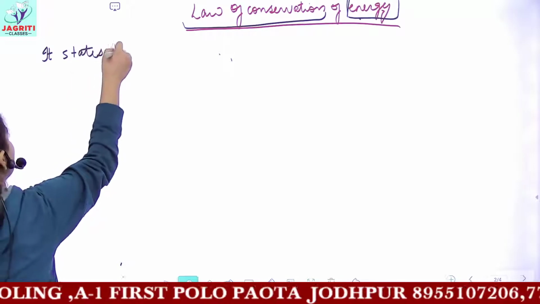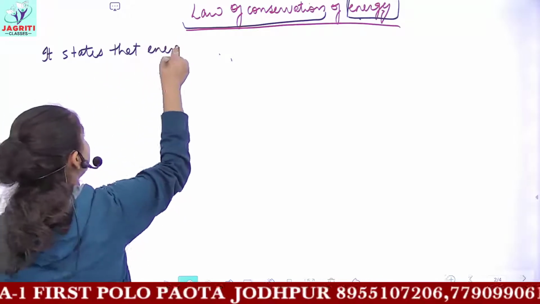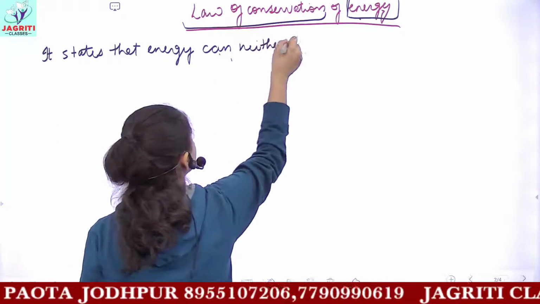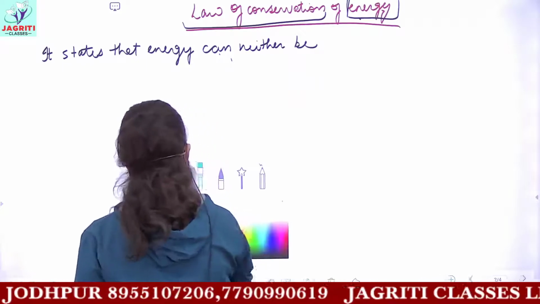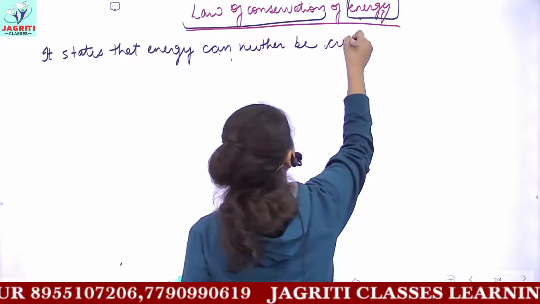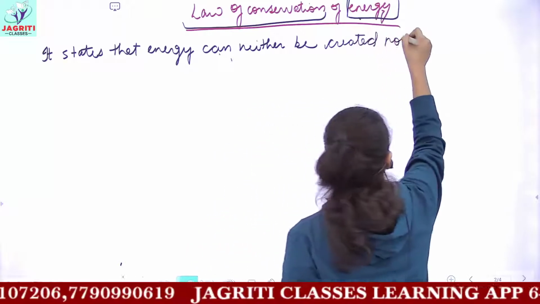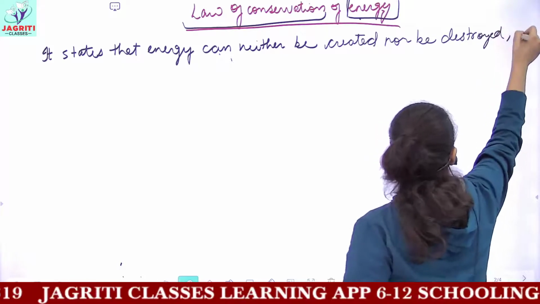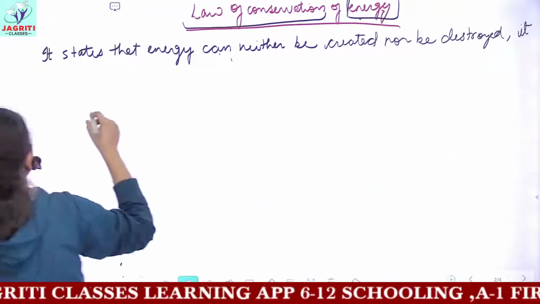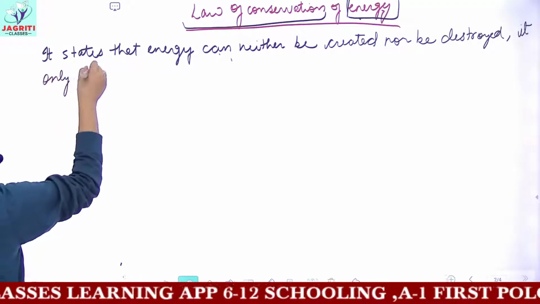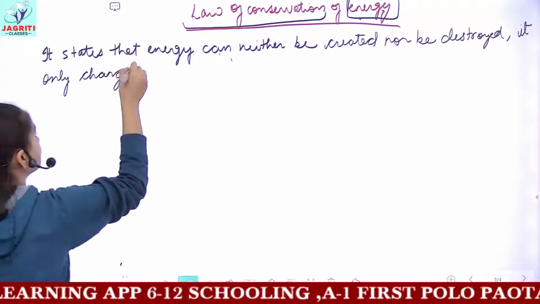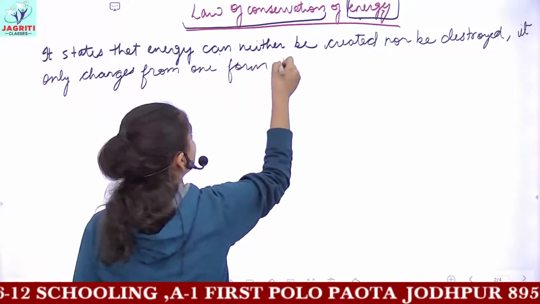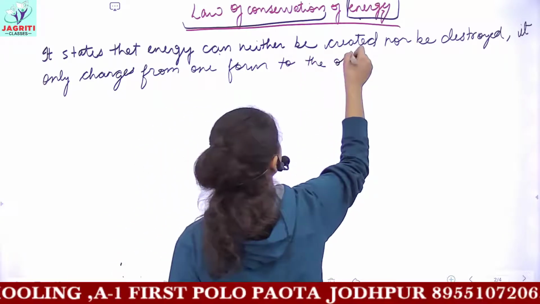it states that energy can neither be created nor be destroyed, it only changes from one form to the other forms.